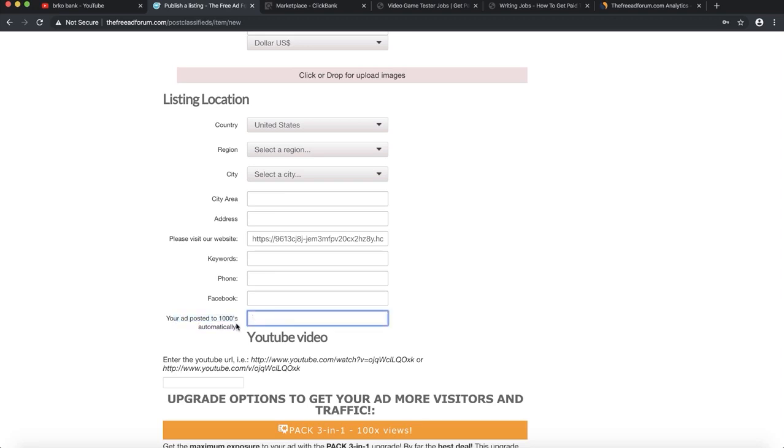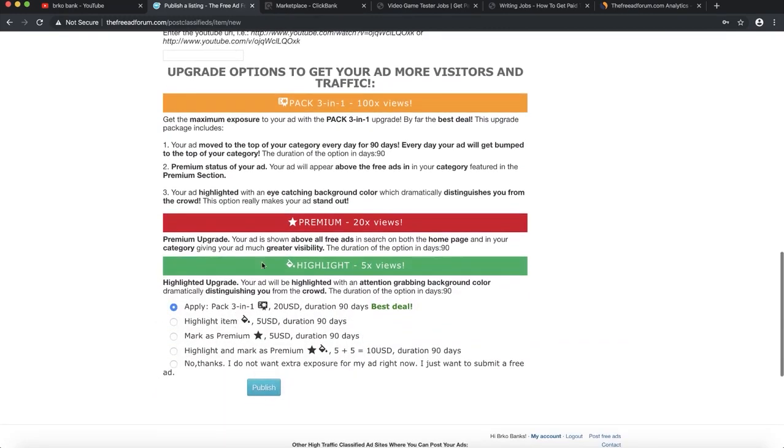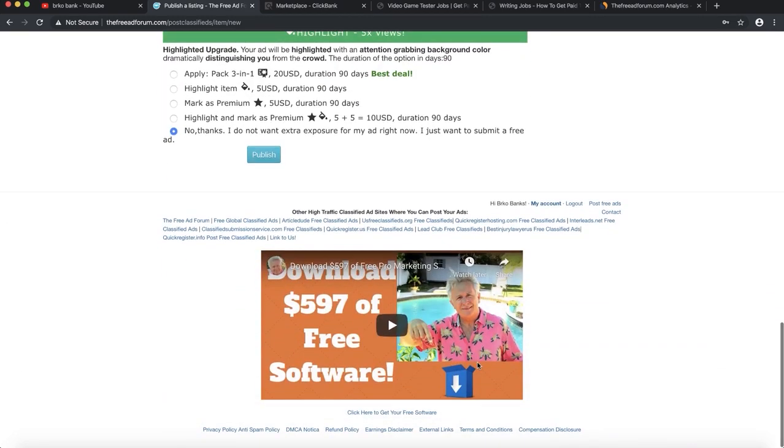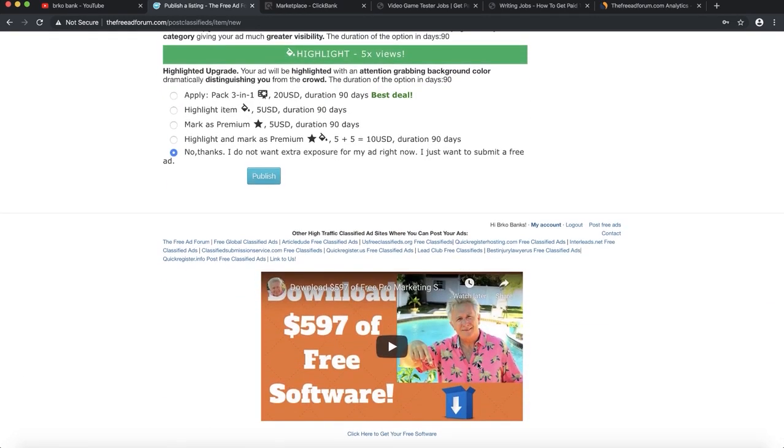Now I need to post a free ad, so we want to just go with free ad for now, and after we make some money, you can go and buy some other packages here. However, right now, until you are making any income, any money from this method, you want to stick with no thanks. I do not want any publicity for my ad. Now I just need to post a free ad, so after you're done with that, they also said you can drop a photo here.